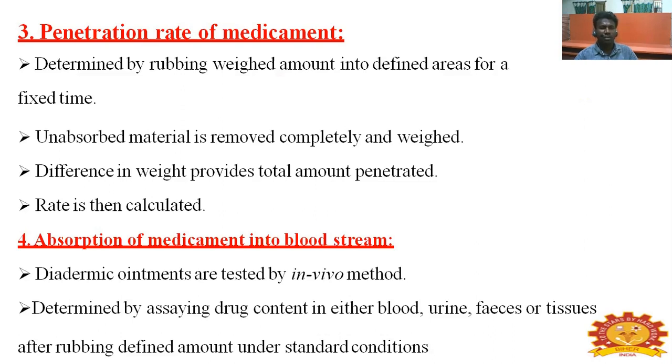Unabsorbed material is removed completely and weighed. The difference in weight provides the total amount penetrated, and the rate is then calculated. For absorption of medicament into the bloodstream, dermatological ointments are tested by in vivo methods, determined by assaying the drug content in blood, urine, feces, and tissue after rubbing a defined amount under standard conditions.